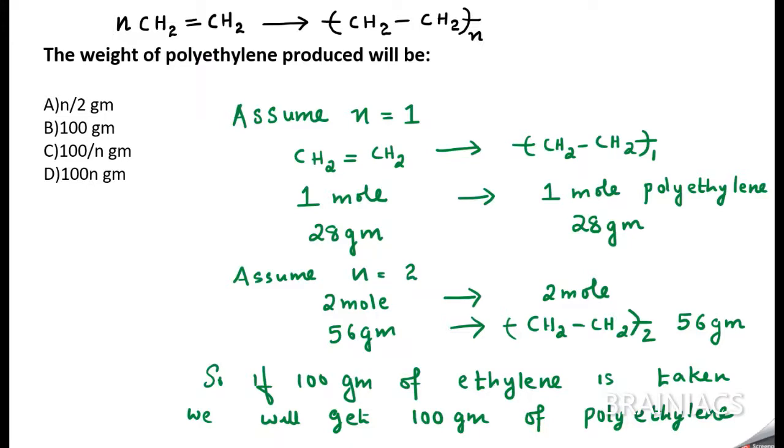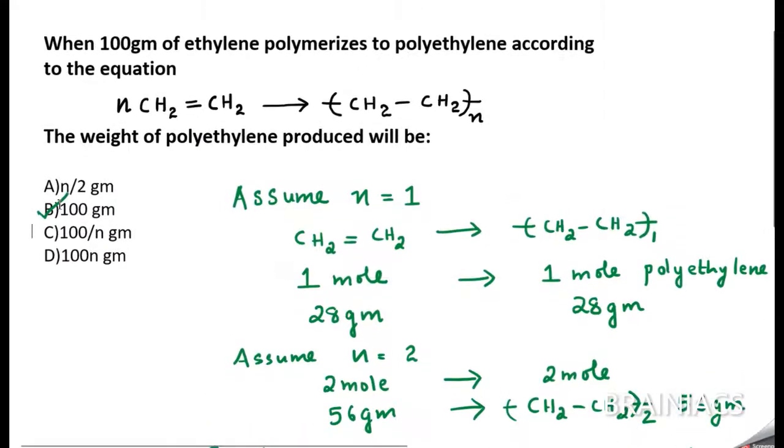So I can say whatever mass you take as reactant, you will get the same mass as output. The reason for that is, during the reaction only the double bond is getting converted to single bond. There are no other changes. No atoms are added or removed. So my answer should be 100 gram. I hope you understood the question.